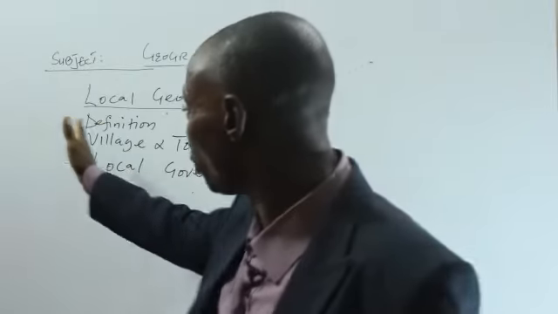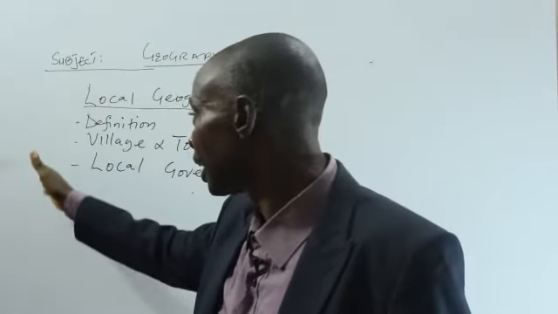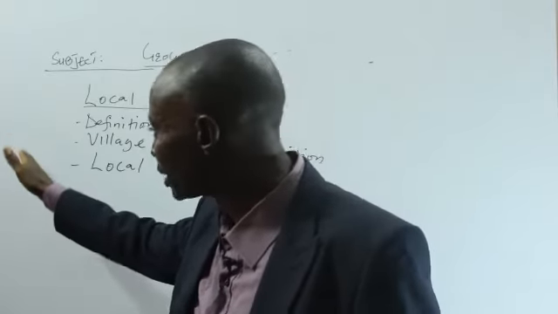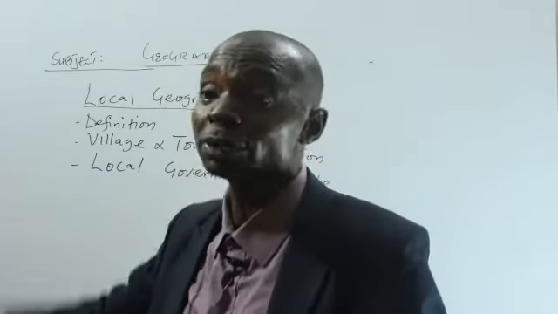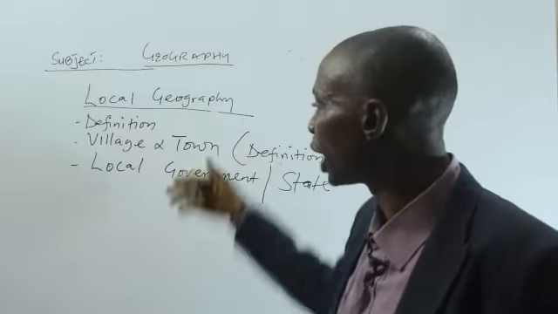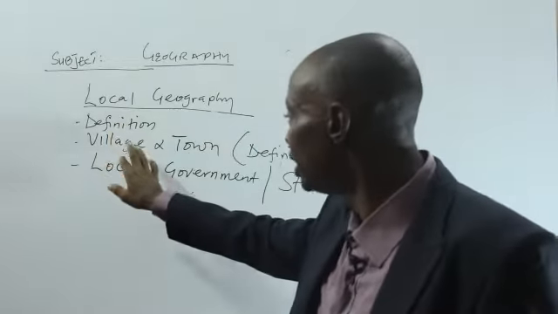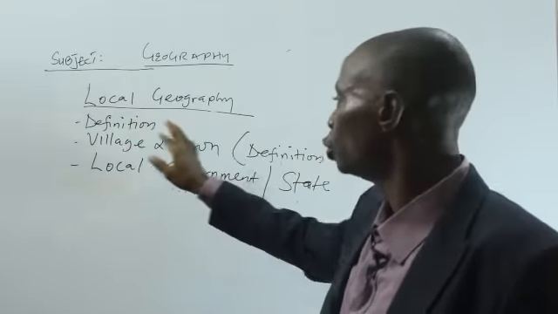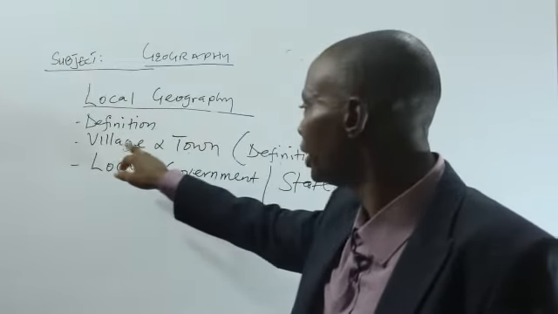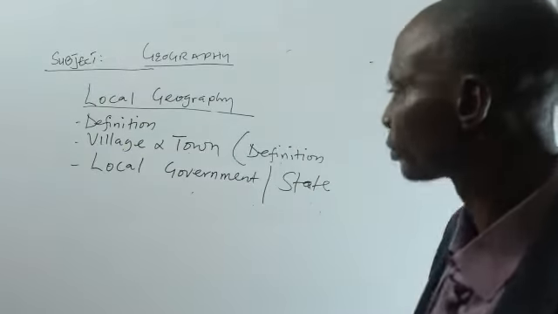And if you want to go back, a village originated from a hamlet, a hamlet originated from a farmstead, and a farmstead originated from a homestead. That is the origin of settlement. But as far as local geography is concerned, our dealing is about village and town. Know their definition, know their function, and know the difference between village and town.